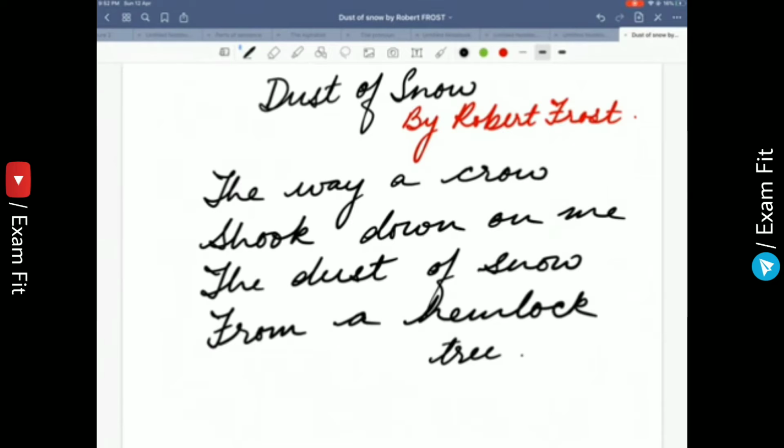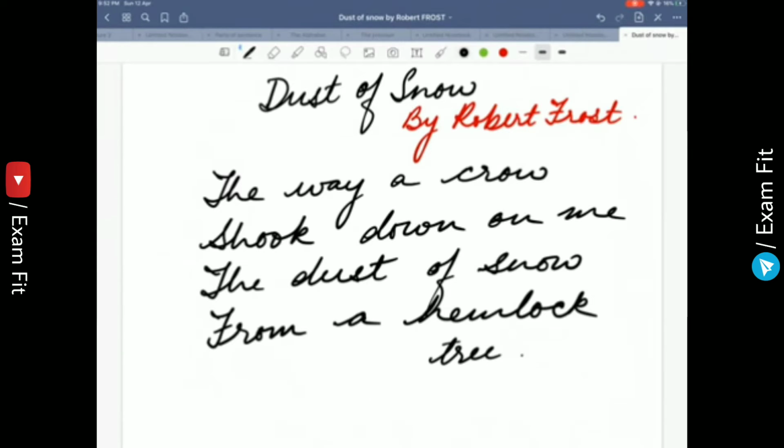The hemlock tree is an evergreen conifer that grows in North America. It is called so because the smell of its crushed leaves is similar to that of poison hemlock, which is a very highly poisonous flowering plant.